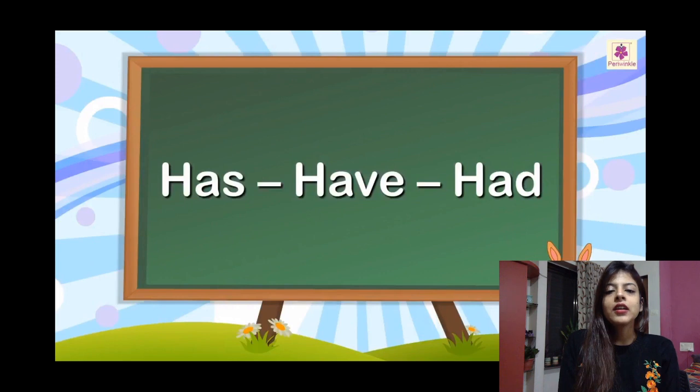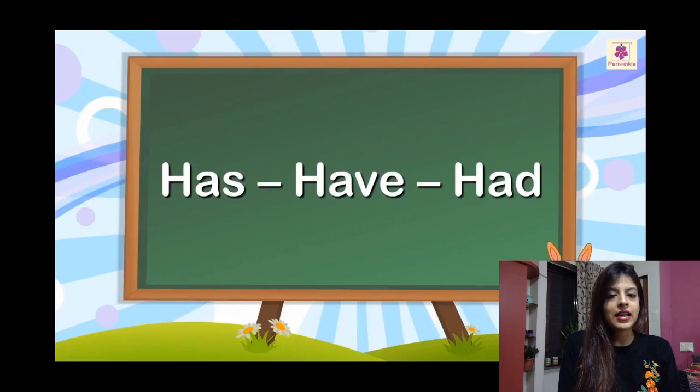Verbs are the words which tell us about the action. So that is why they are also known as action words. So in today's lesson, we will study when to use and how to use has, have and had. So these are the verbs we use when a person or an animal.